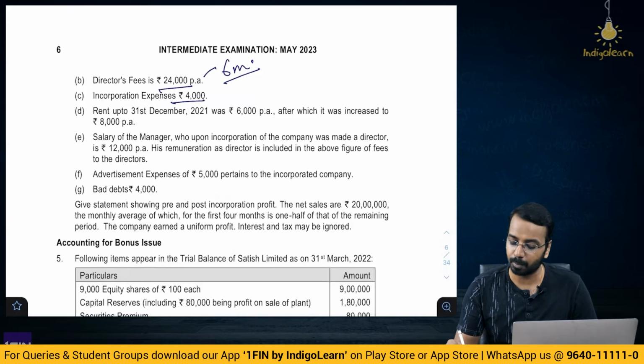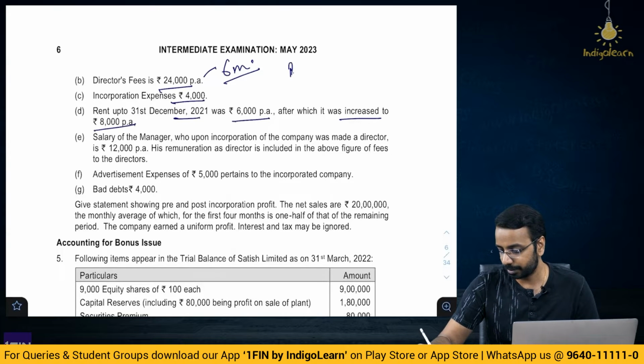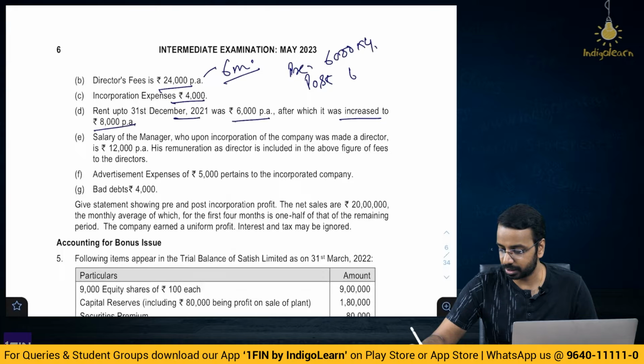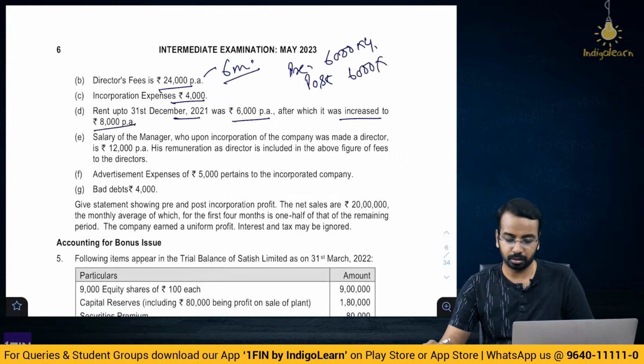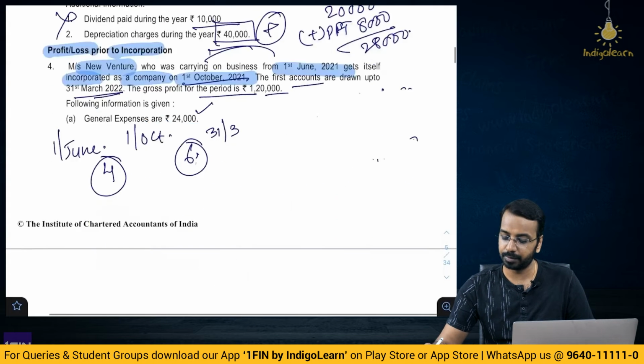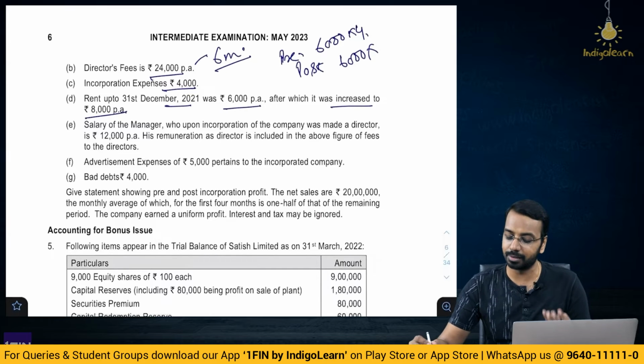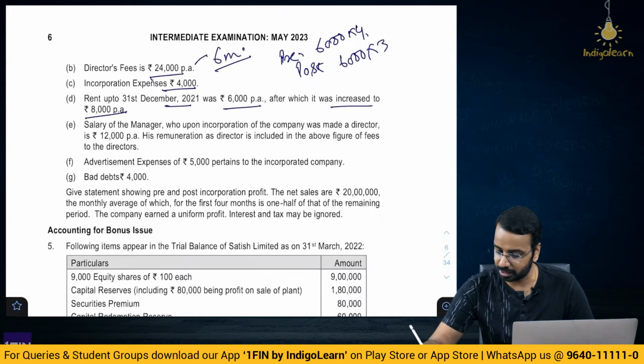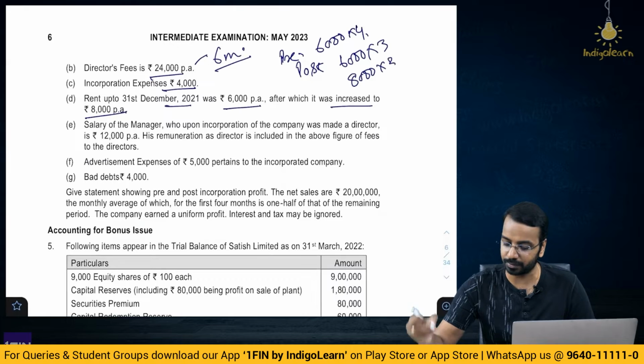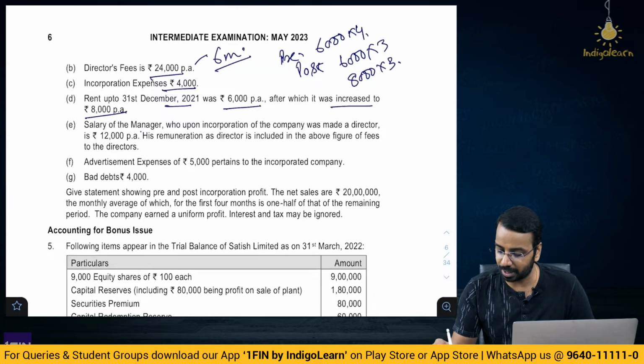Corporation expenses, rent up to 31st December was 6,000, after which it was increased to 8,000. So, pre-incorporation 6,000 into 4, post-incorporation 6,000 into, when did they incorporate? October. So, October, November, December, 3 months into 3, then it is 8,000 into 3, specific calculation you can do. Salary of the manager who upon the incorporation of the company was made a director is 12,000 per annum.